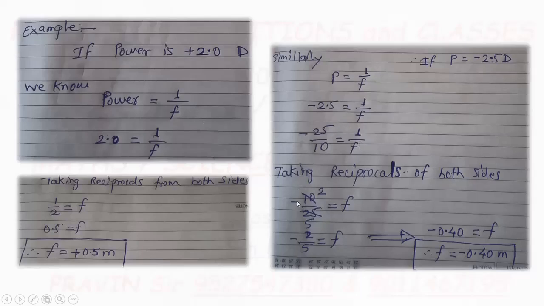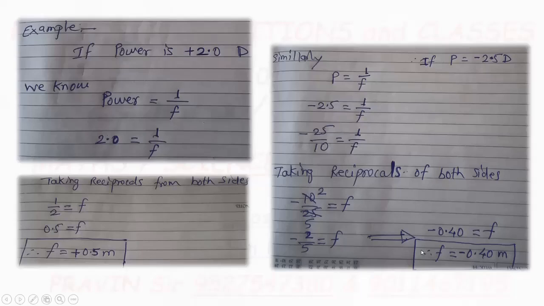This minus sign as it is. So 5 2s are 10, 5 5s are 25. So minus 2 divided by 5 is equal to f. If we divide 2 by 5, we get 0.40. Minus sign as it is. Minus 0.40 is equal to f. Therefore, f is equal to minus 0.40 meter. So that is the focal length.